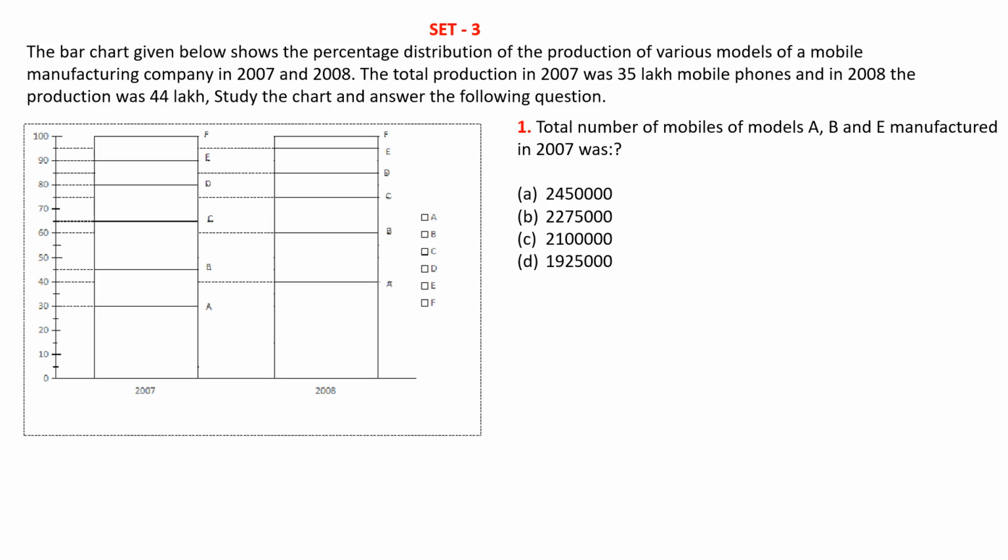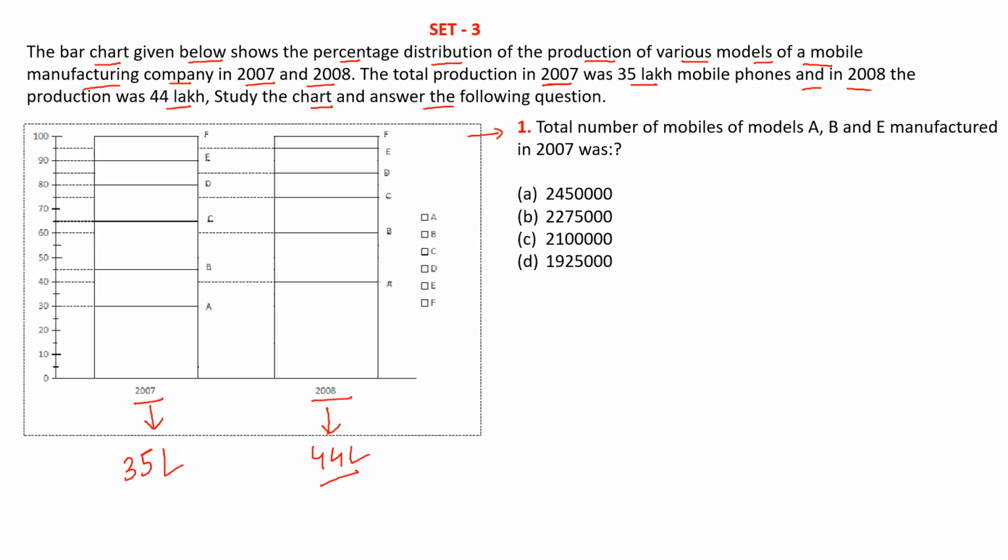In this it is given that the bar chart given below shows the percentage distribution of the production of various models of mobile manufacturing company in 2007 and 8. The total production in 2007 was 35 lakh and in 2008 was 44 lakh. Study the chart and answer the following question. So in this particular set we are provided with the bar graph, which is representing the manufacturing of mobile in 2007 and 2008. In 2007 total production was 35 lakh, and in 2008 the total production was 44 lakh. So let us proceed with the questions.